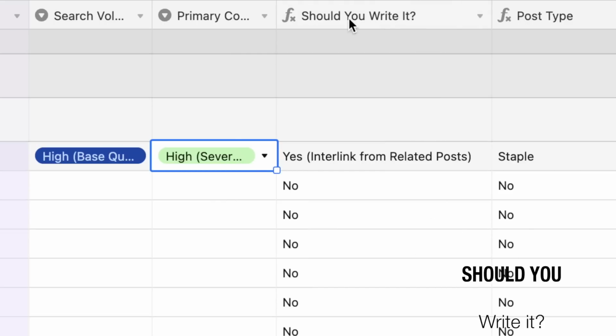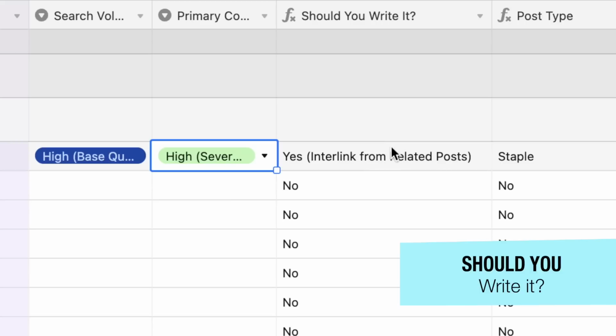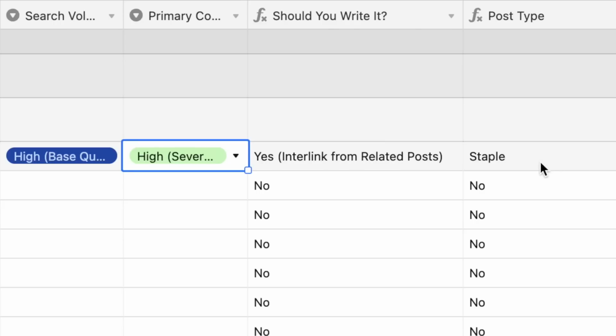So the question is, should you write it? The tool is telling me, yeah, you should write it, but make sure you interlink from related posts. Basically, if I'm going to write this article, I need it to be a part of a query group. It's recommending I write a staple post because there's a lot of competition.